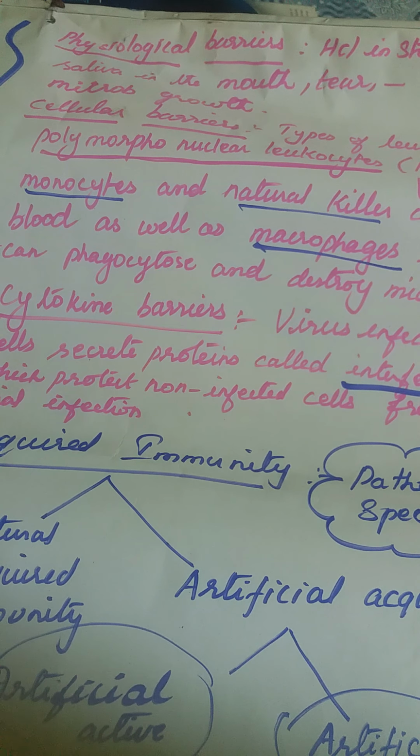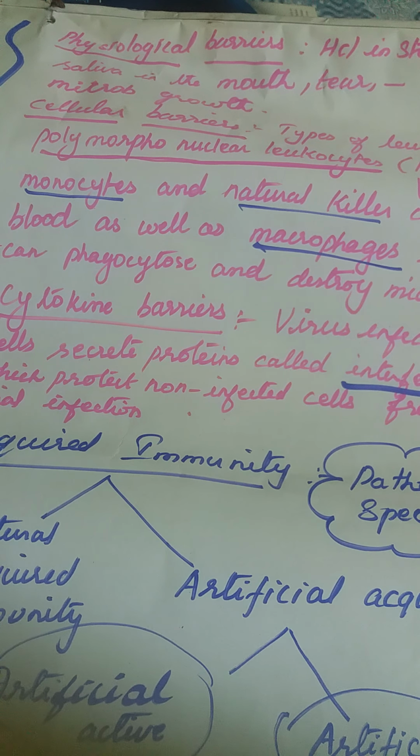Cellular barrier: different types of WBCs, monocytes, natural killer cells, macrophages, different cellular structures which capture and kill the microbes by phagocytosis. And next, cytokine barrier: the cell itself will produce. If there is any viral infection, virus affected cells will produce a substance called interferon. The interferon keeps other cells from a microbial, viral infection. So these are the 4 types.